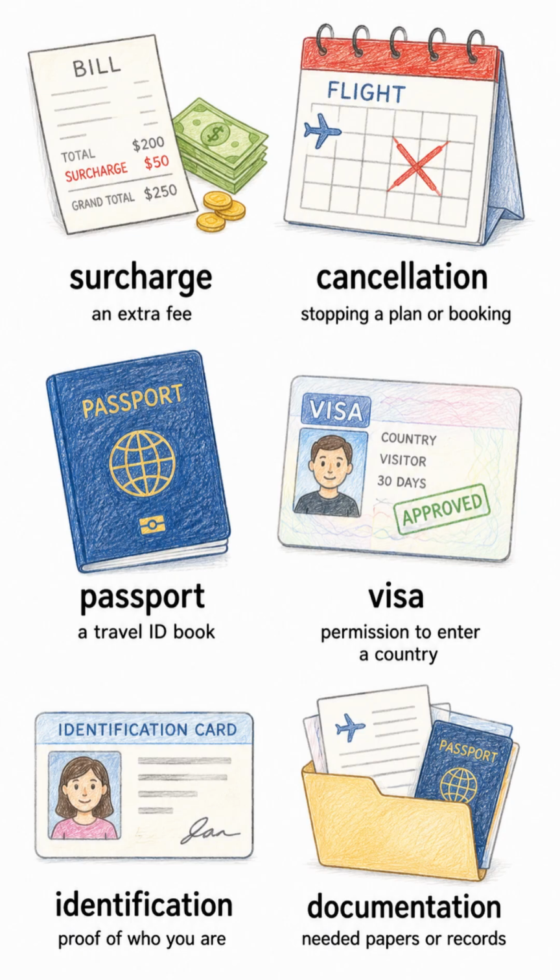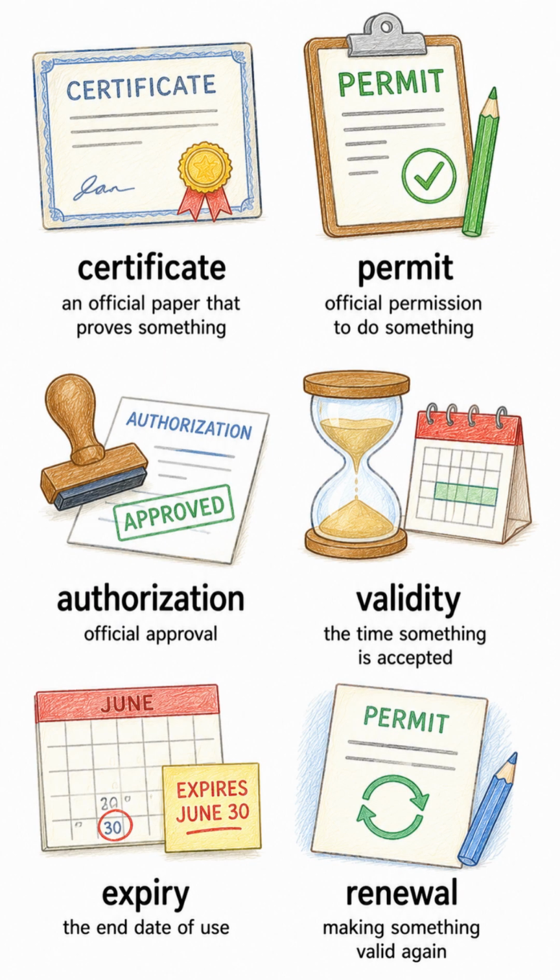Identification, proof of who you are. Documentation, needed papers or records. Certificate, an official paper that proves something. Permit, official permission to do something. Authorization, official approval. Validity, the time something is accepted. Expiry, the end date of use. Renewal, making something valid again.